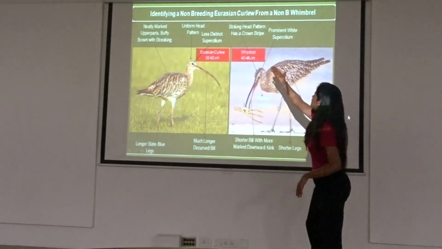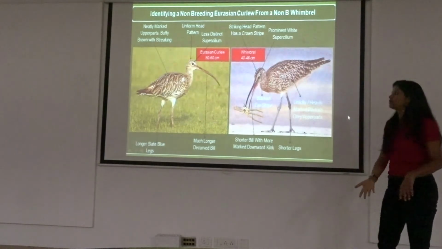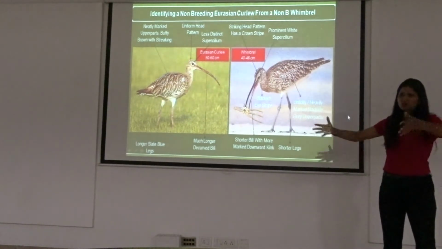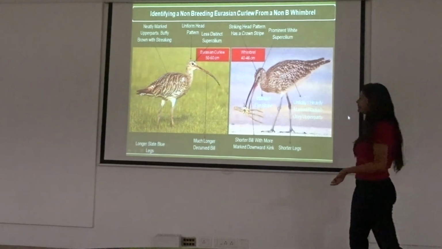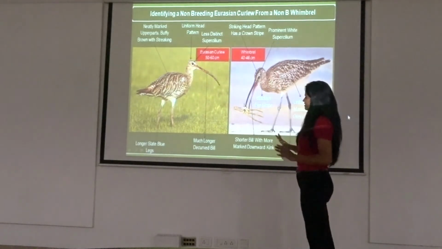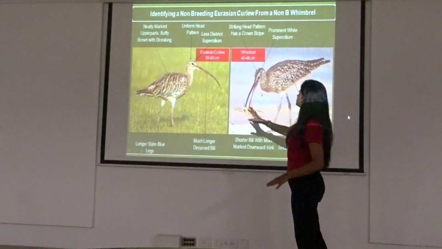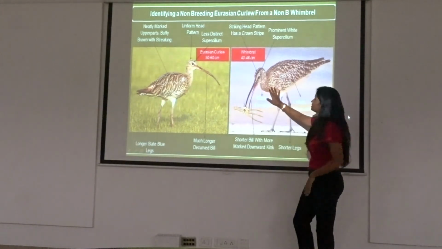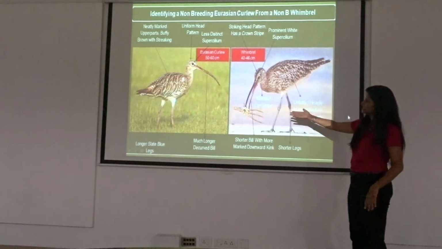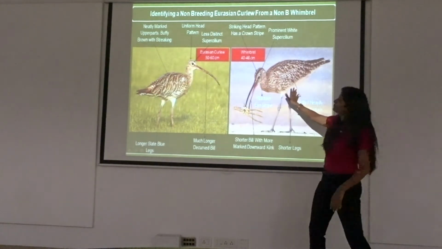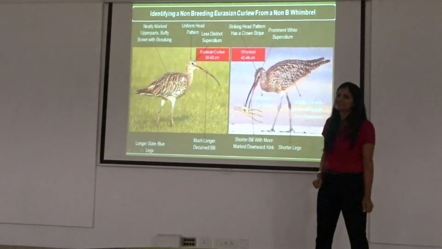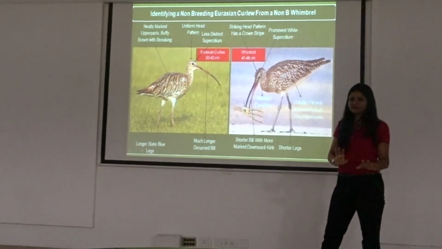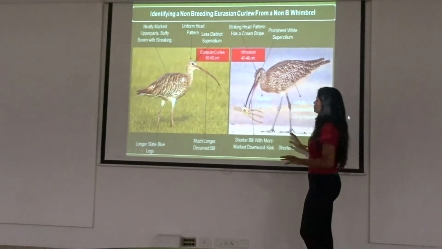So again, another thing, Eurasian curlew and whimbrel: these are coastal birds that you will see by the coast. You can find them in Krishna Delta and all of that. This is also very simple to identify. This is a larger bird, the Eurasian curlew, whereas a whimbrel is a smaller bird. See, when we just take pictures and send for identification, this is what happens. They both look a similar size. In fact, this looks larger. So it is very important we mention the size of it. That plays a very important factor.